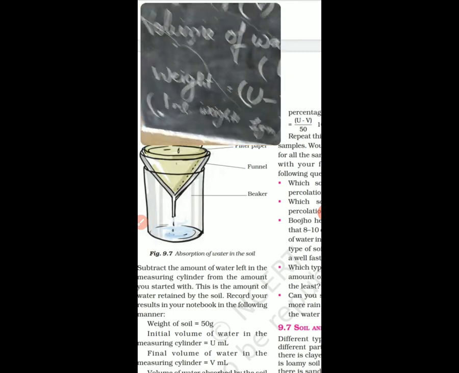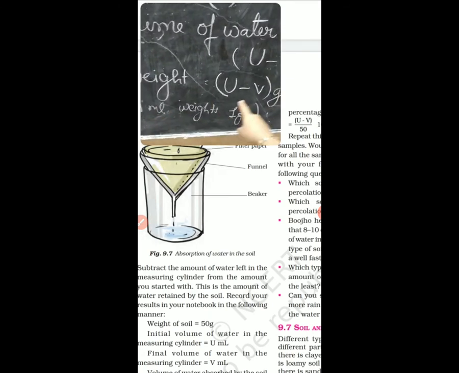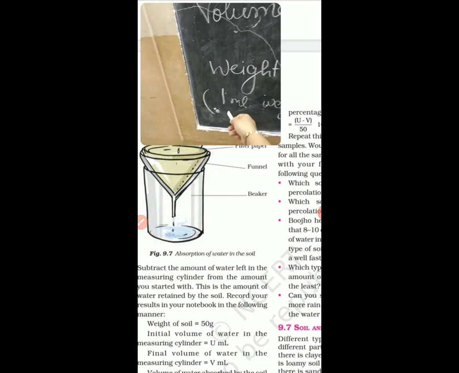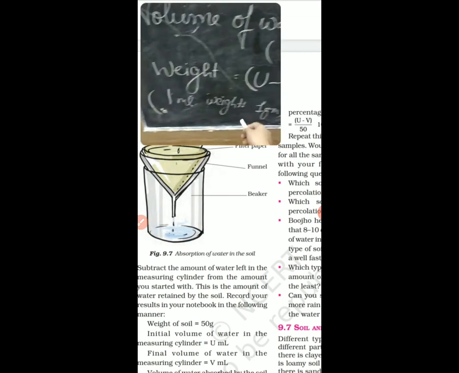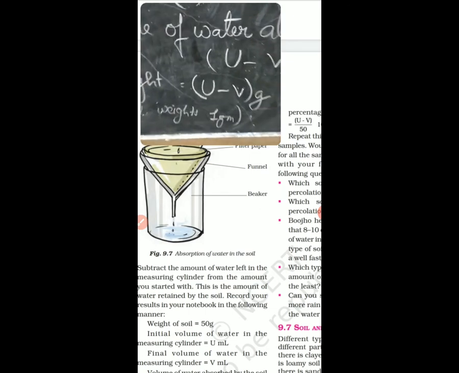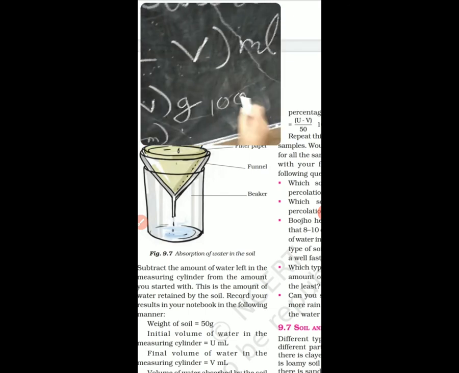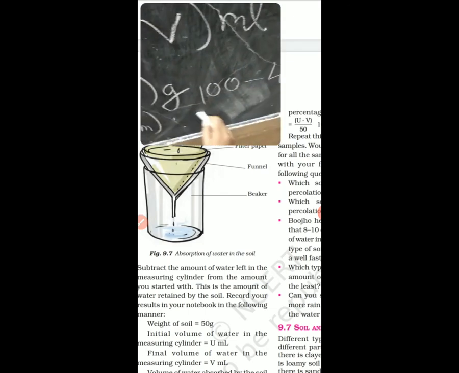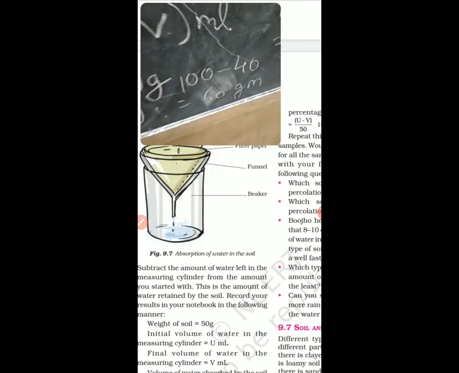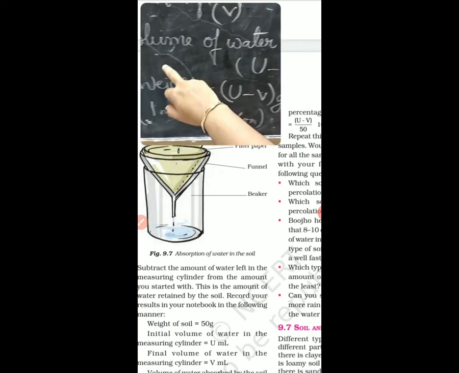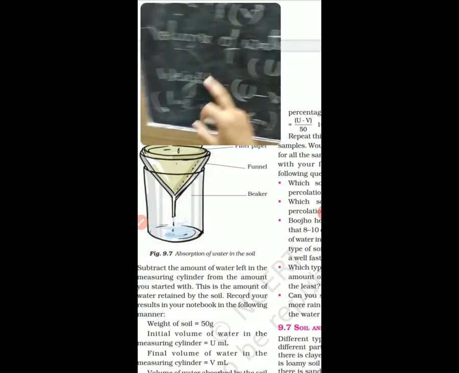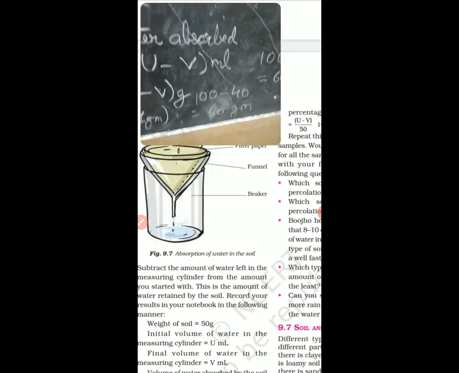And what was the weight? Weight is also U minus V gram. It is said that 1 ml of water weighs 1 gram. So the same, that is 100 minus 40, 60 grams. So the volume is 60 milliliters and the weight is 60 grams.